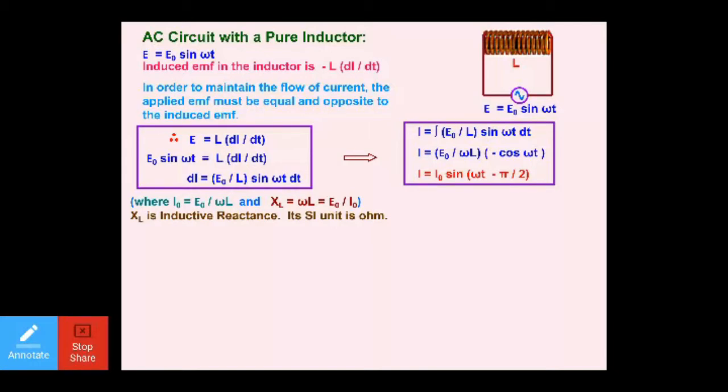The basic resistor, the word resistance indicates that it is the opposition to the flow of current through the conductor. Now, what is inductive reactance? This is the opposition offered by inductor to the flow of current. What is capacitive reactance? See, there are three parameters: resistance, the basic resistance, right? The second one is inductive reactance, and third one is capacitive reactance.